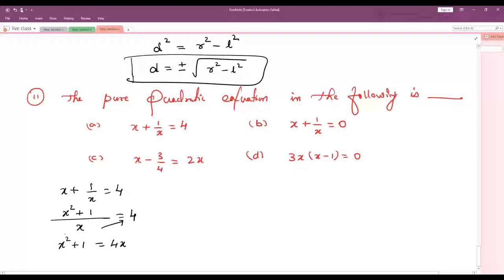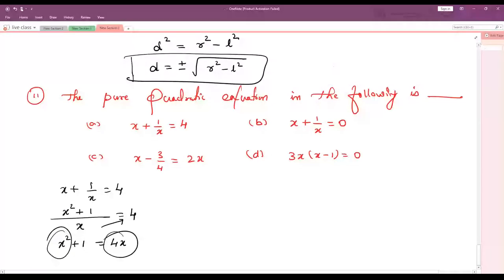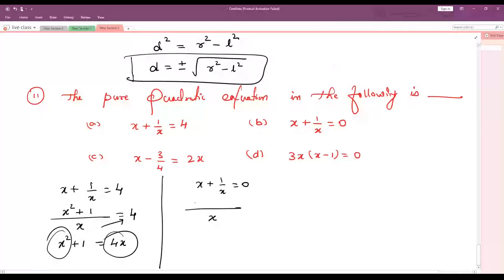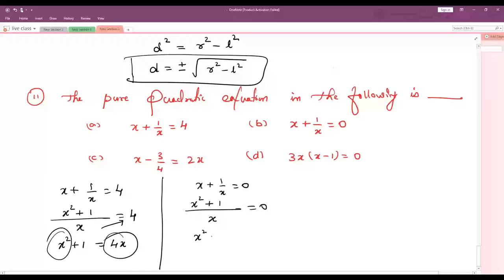We can see here highest power 2 and highest power 1 both are there. So option A is wrong. Option B, again x plus 1 by x is equals to 0. What is the LCM? LCM is x. X into x square plus 1 is equals to 0, then x square plus 1 is equals to x into 0 will become 0. 0 into x is 0.